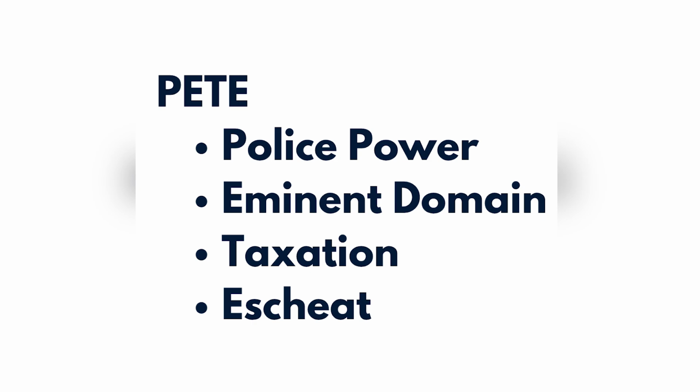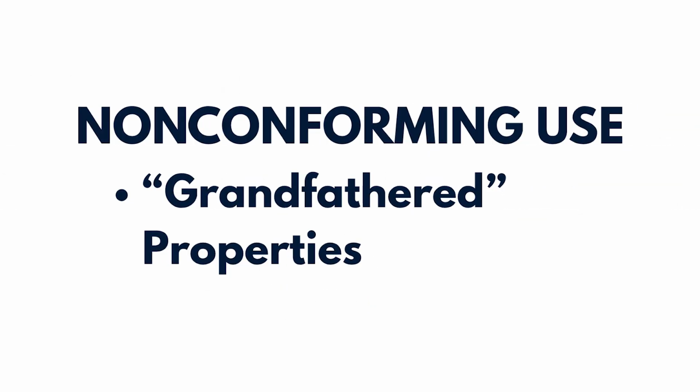Taxation allows government to impose property taxes in order to fund public services. Escheat occurs when a person dies without heirs and ownership of the property transfers to the state. When you see a question about government authority over land, first determine which of the PEAT powers is being used. Now let's talk about non-conforming use.